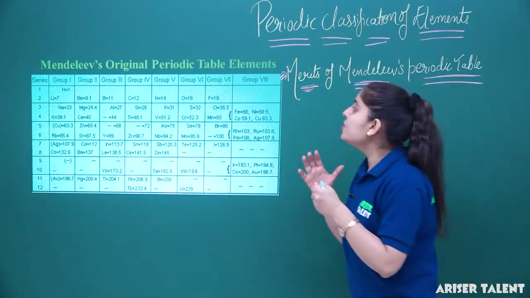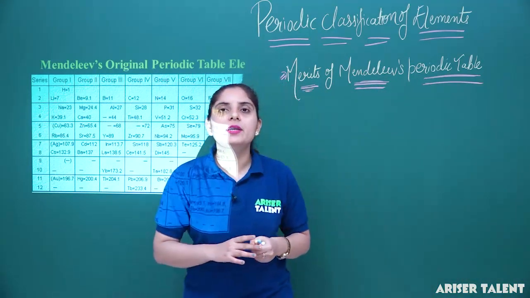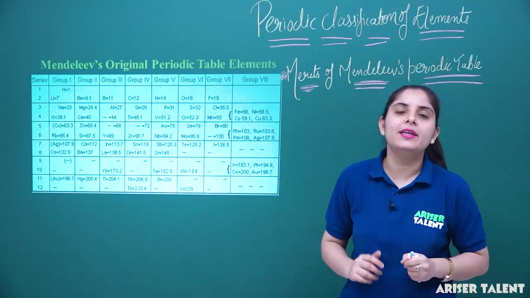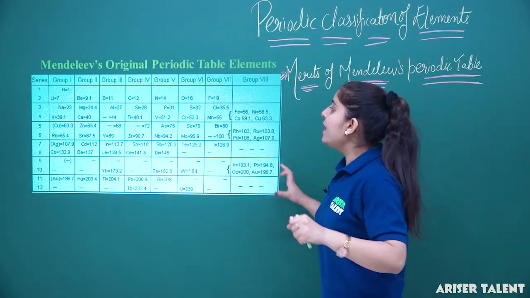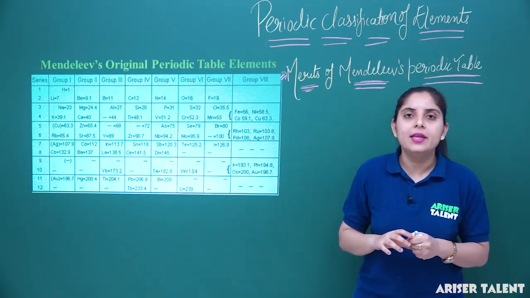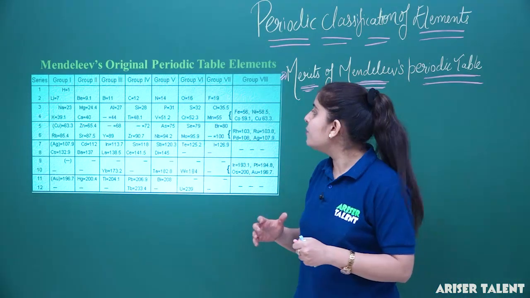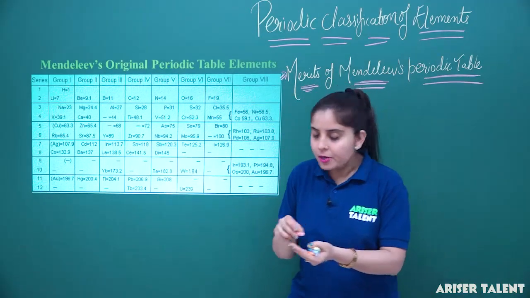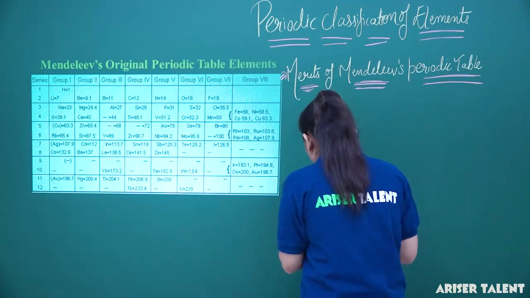So, what are the general merits of Mendeleev's periodic table? Firstly, he gave the systematic classification of the periodic table. Secondly, he told us about the position of noble gases in the periodic table, and he also gave the correction of certain masses in the periodic table.